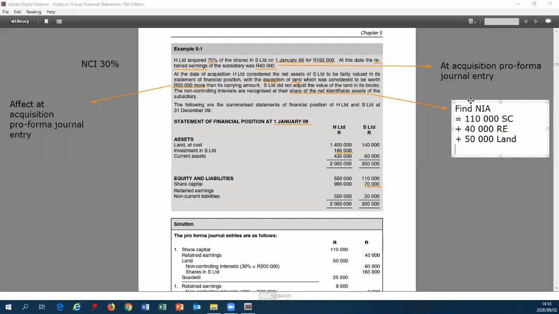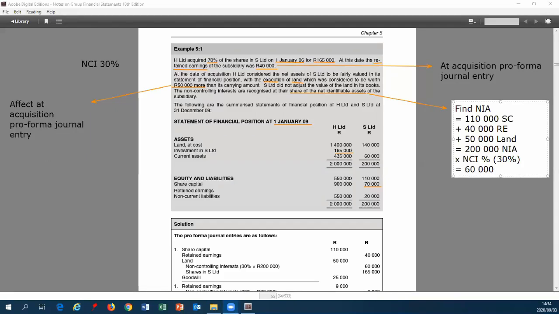Okay, so add that together, it's 110 plus 40 plus 50, that would give us 200,000 net identifiable assets, multiplied by NCI percentage, which in this case was 30% because we had 70%. And that would then give us 60,000 NCI.